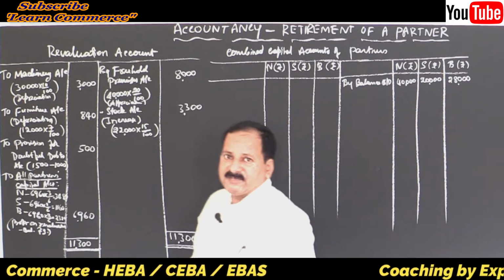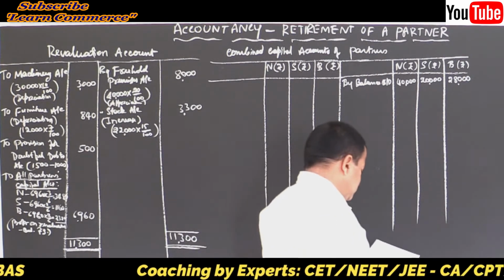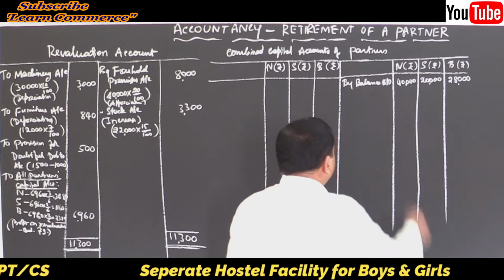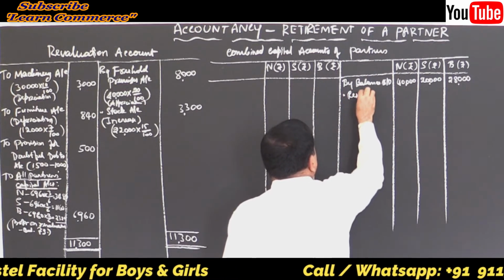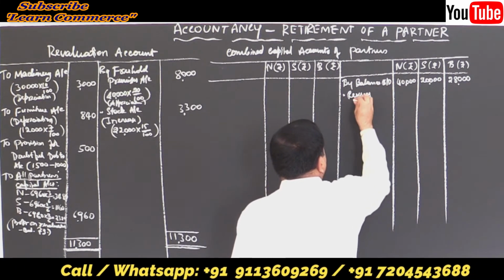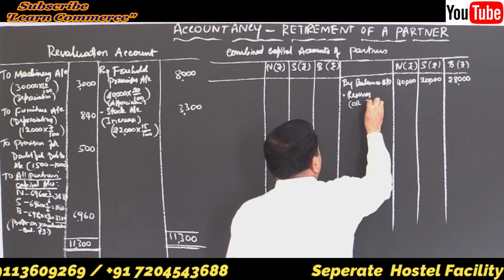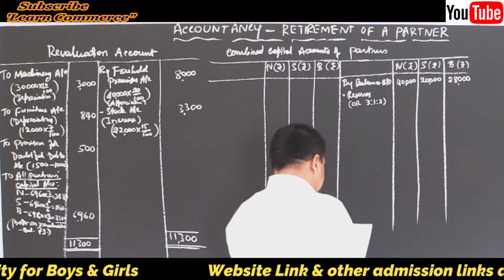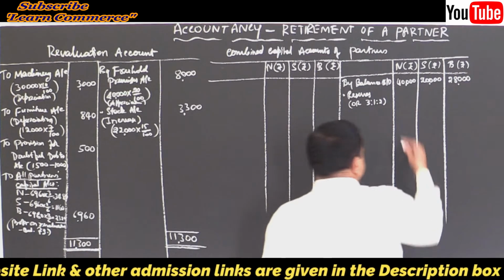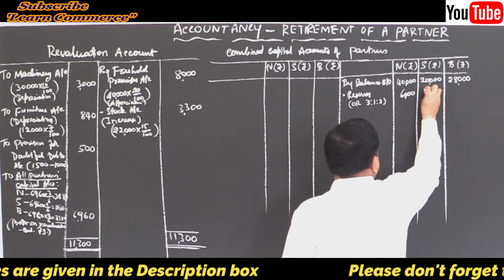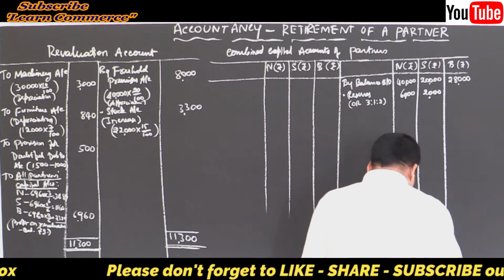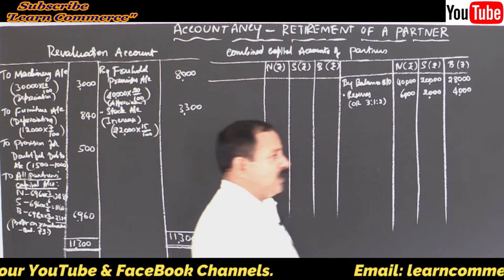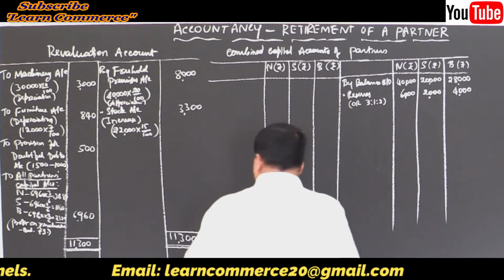28,000. Correct? Then there is reserve on the liability side. I already told you it should be credited to all partners in the old ratio, that is 3:1:2. Correct? By reserves, how much? 6,000, 2,000 and the last partner 4,000. Then refer to the revaluation account.